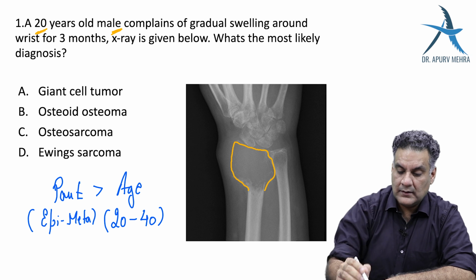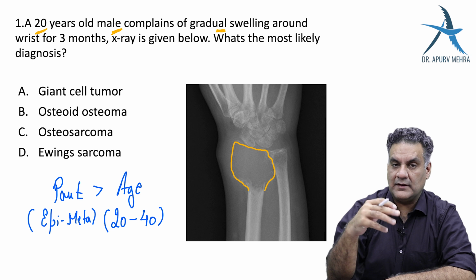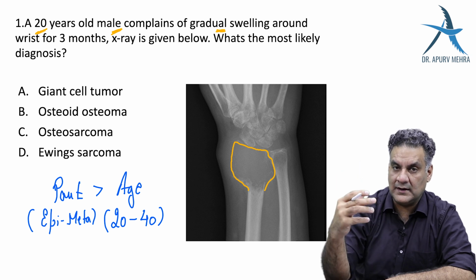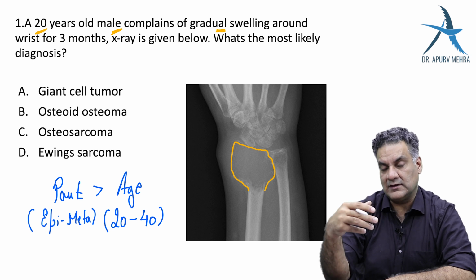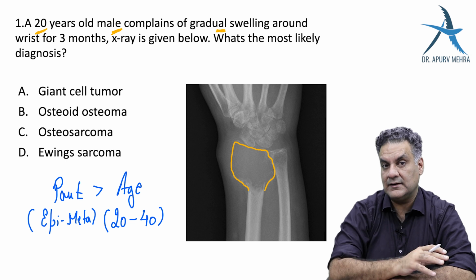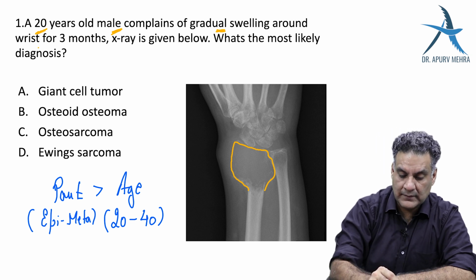That's okay. Gradual swelling. Gradual means it's not rapidly growing, so we are not dealing with something malignant. Gradual also means it's progressive, unlike benign, which can sometimes be latent. And around the wrist, with a time period of 3 months.